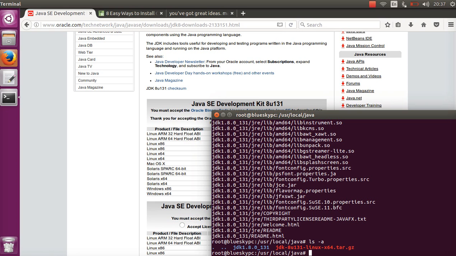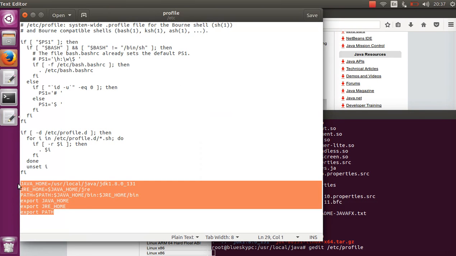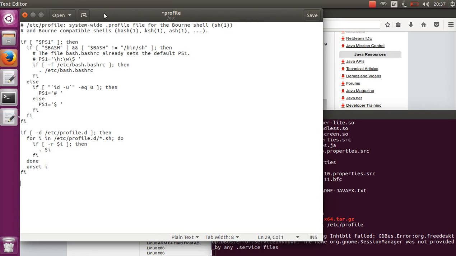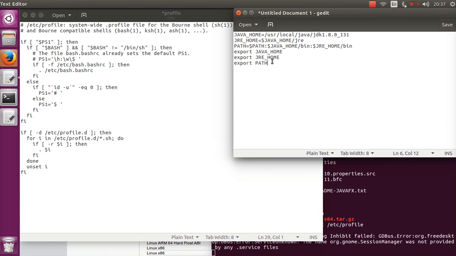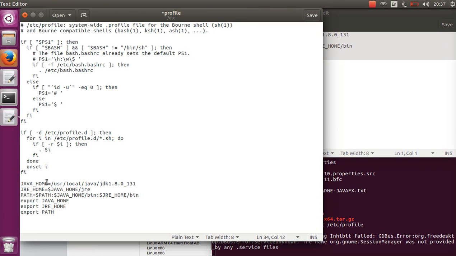And we also have to tell the computer where to find Java. So we're gonna edit the file etc/profile. Here I already added it, but copy and paste this into the file. This thing tells the computer where is Java.